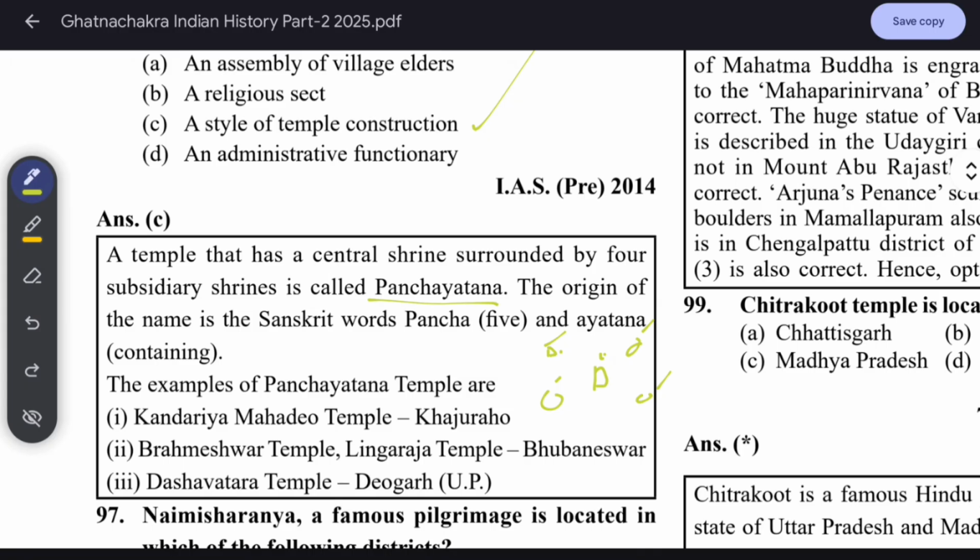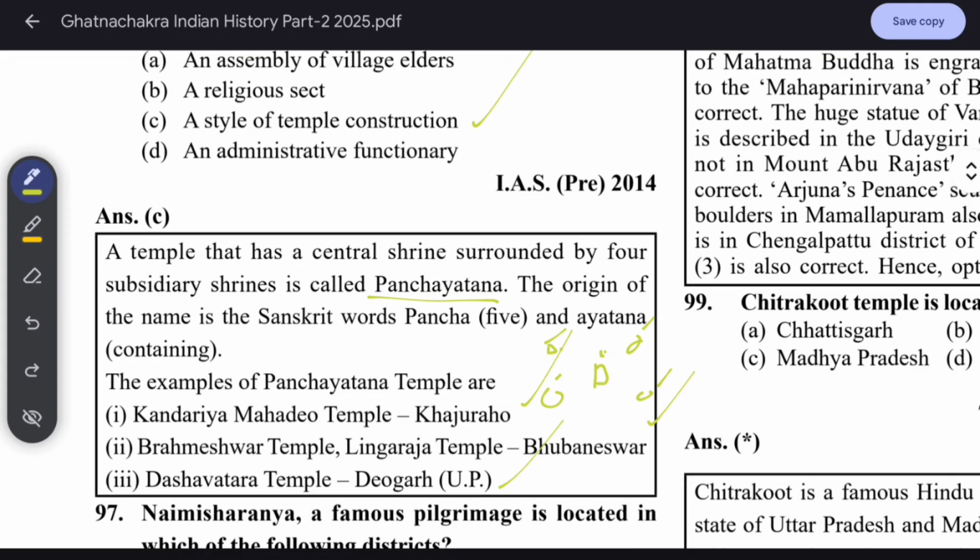The origin of the name is the Sanskrit words Panch, five, and Ayatana, containing. Examples of Panchayatan temples are Kandariya Mahadev temple, Khajuraho; Brahmeswar temple and Lingaraj temple in Bhubaneswar; and Dasavatar temple in Deogarh, UP.